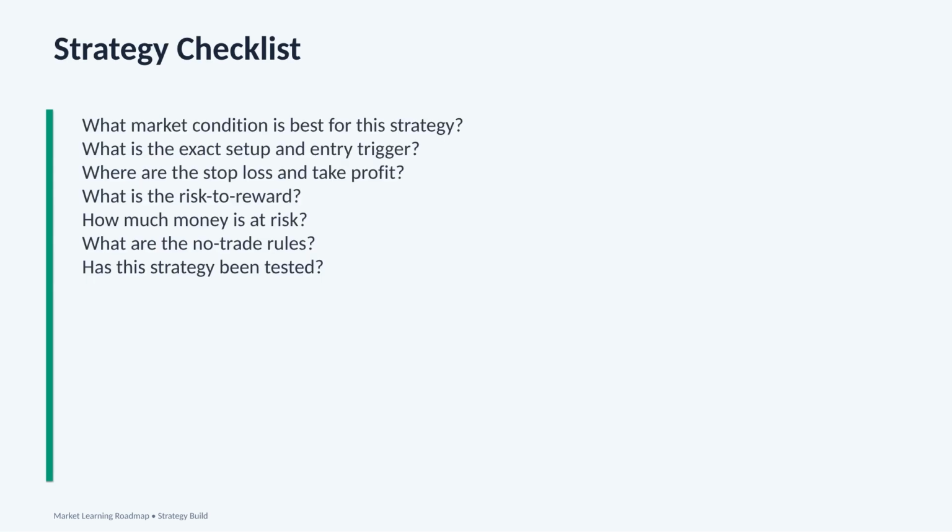Now, let's finish this section with the strategy checklist. Before using any trading strategy, we should be able to answer these questions clearly. The first question is, what market condition is best for this strategy? Some strategies work better in trending markets, some work better near support and resistance, some work better after volatility compression. We need to know the right environment.